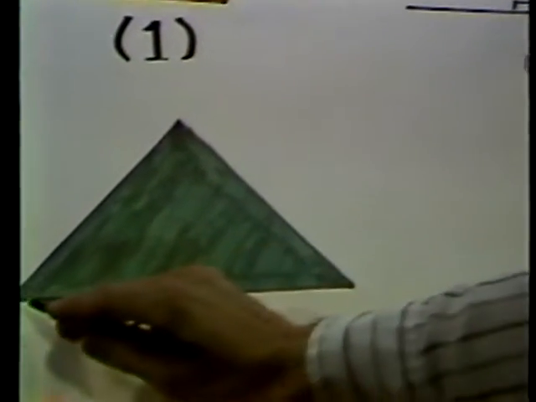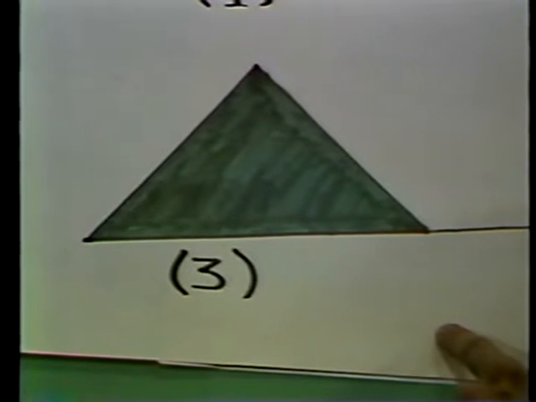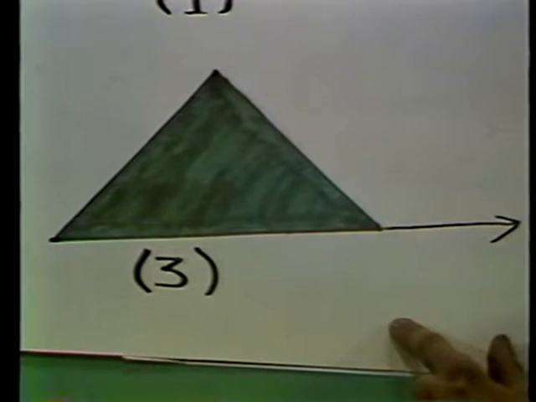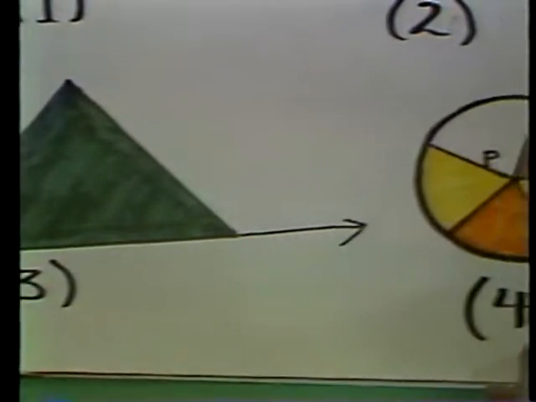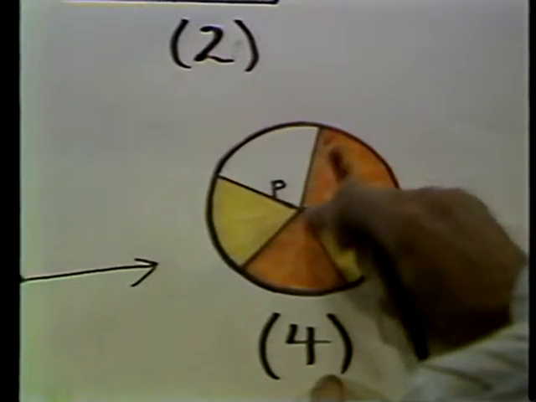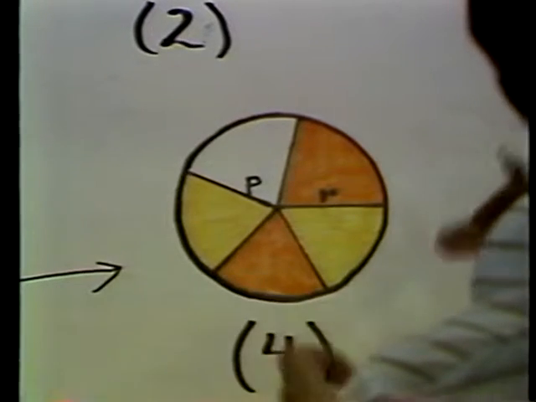The third assumption was another very simple one. It says that any straight line, such as the bottom of this triangle, can be extended indefinitely. You can extend this line as far as you like. That's the third assumption. The fourth assumption is that you can draw a circle with any center and with any radius. Now, these assumptions are amazing in their simplicity.